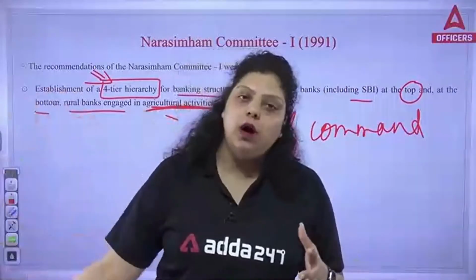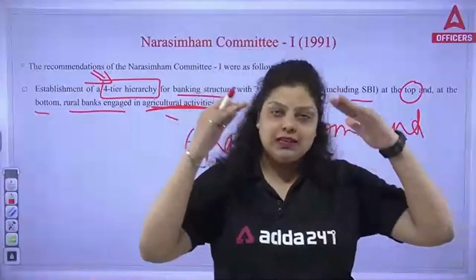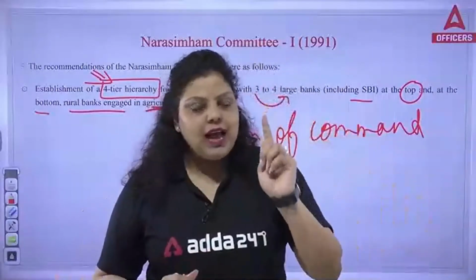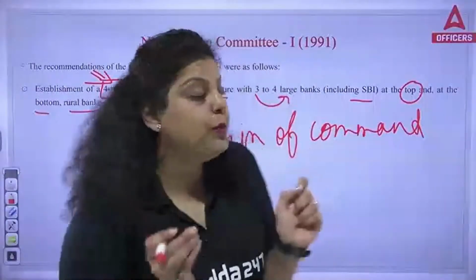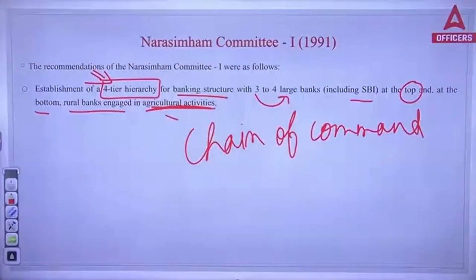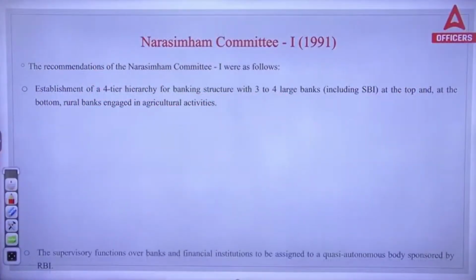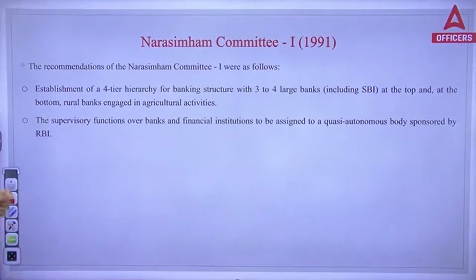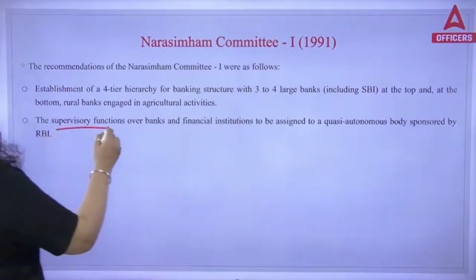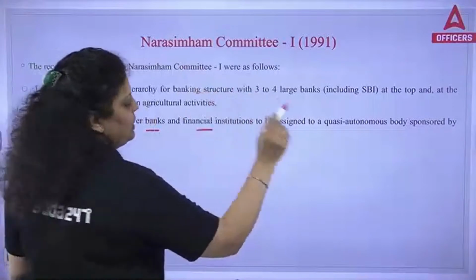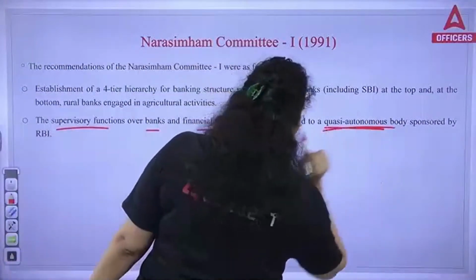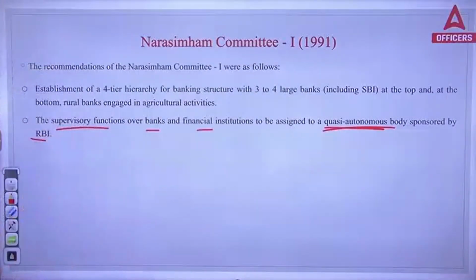In every organization and company you will find a certain hierarchy, and that hierarchy should be introduced in the banking sector. This has been recommended by the Narasimhan Committee. Now, the supervisory functions over banks and financial institutions are to be assigned to a quasi-autonomous body sponsored by RBI.